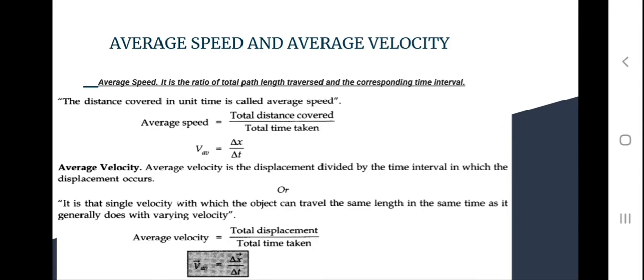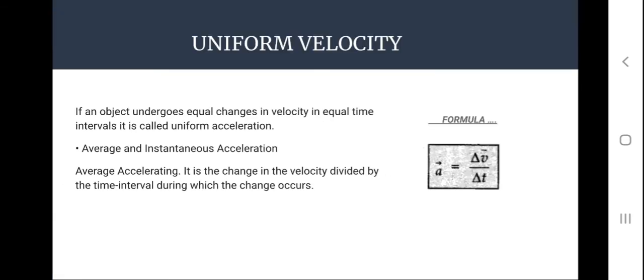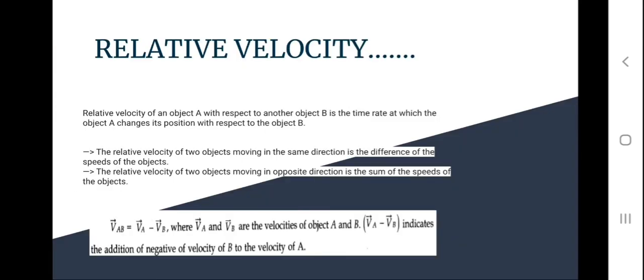Here is the chart sheet of average speed and average velocity. Uniform acceleration. If an object undergoes equal changes in velocity in equal time intervals, it is called uniform acceleration. Average acceleration. Average acceleration is the change in velocity divided by the time interval during which the change occurs. And on the right side, we are able to see the formula to calculate uniform acceleration.